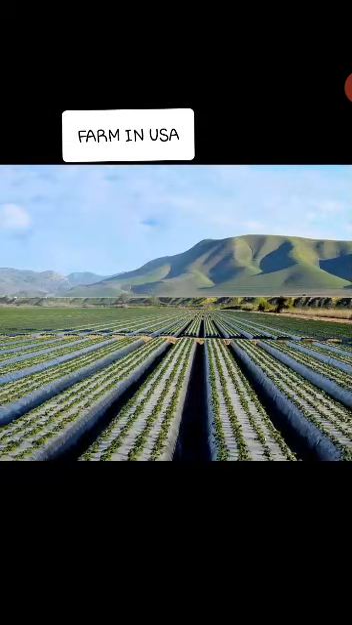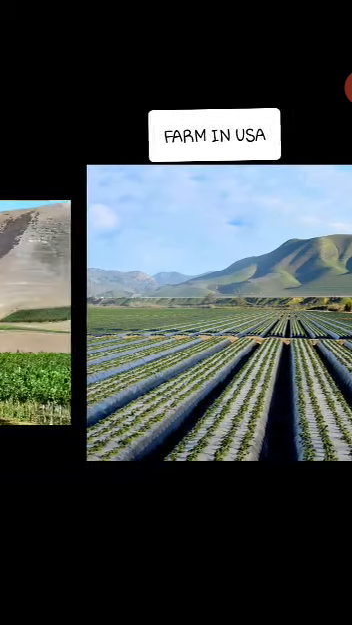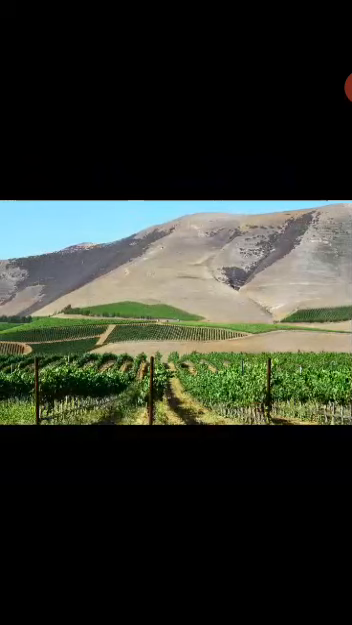Farm in USA is totally different from that is found in India, because USA is a very prosperous and developed country which is blessed with very vast fertile plains. As you can see on page number 64 of your books, they have given you many advantages of the farm that is found in USA.